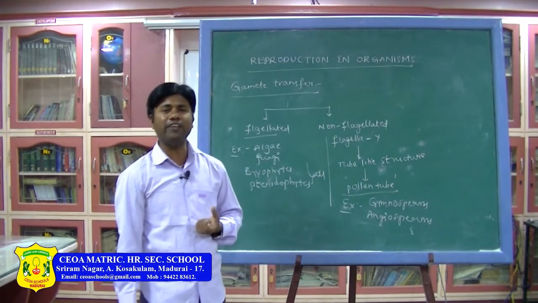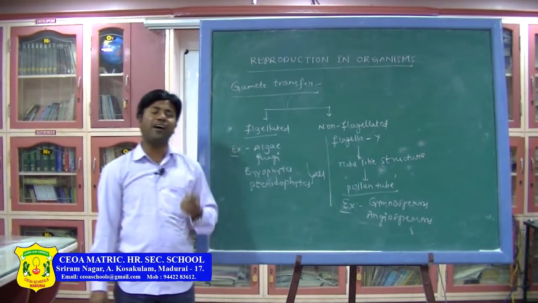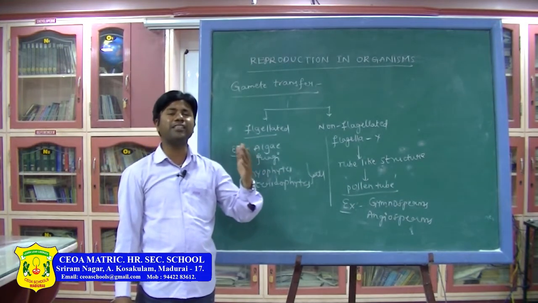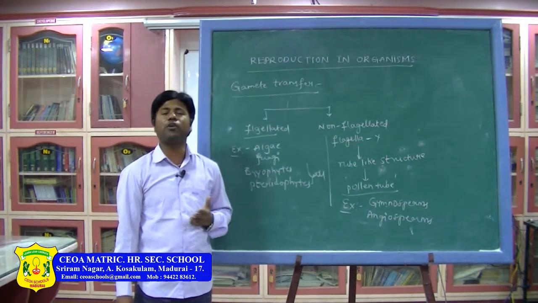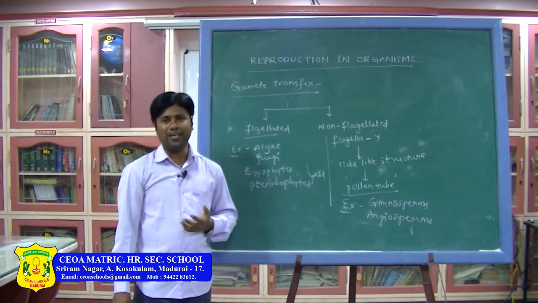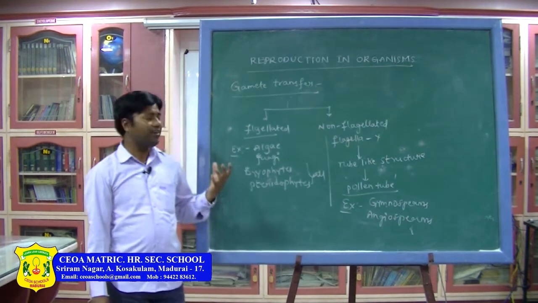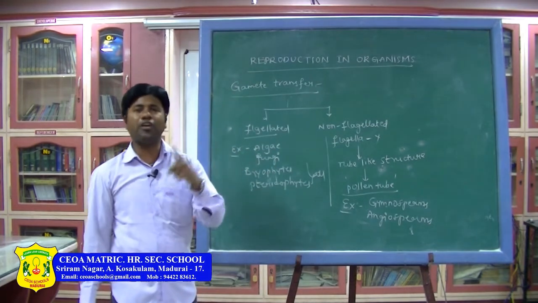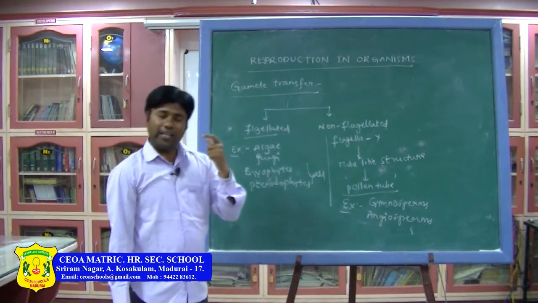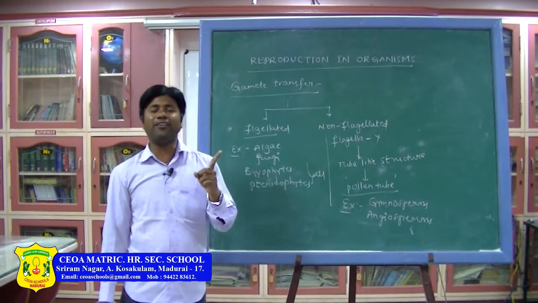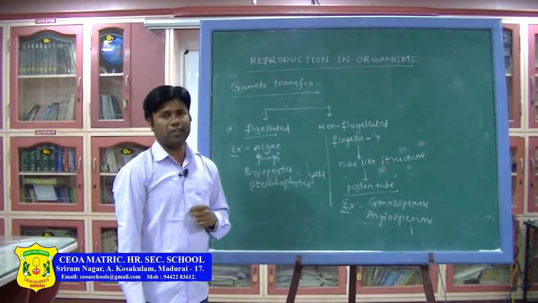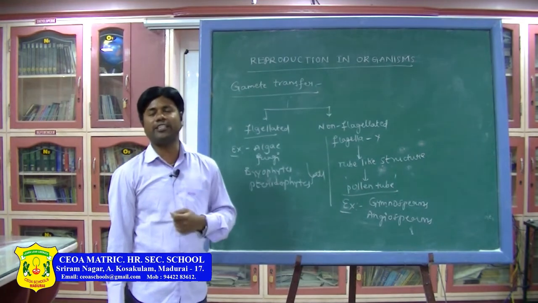Monoecious means, on a single plant, male and female reproductive parts are present in different places. Whereas in dioecious, in two different plants, in one plant the male reproductive part is present, in another plant the female reproductive part is present.